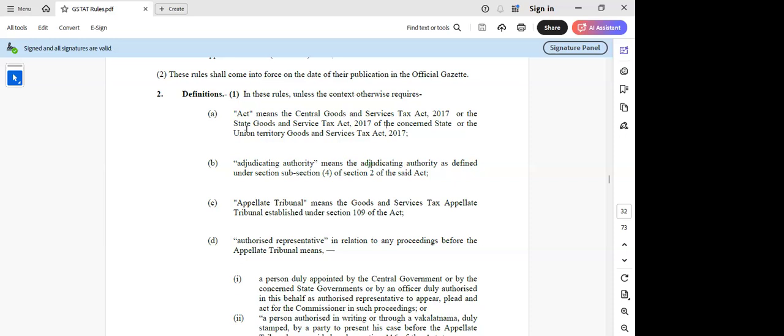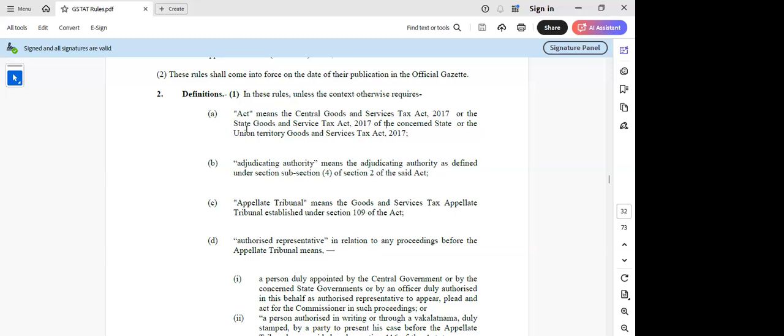And post this amendment, it is formed on the recommendation of the GST Council, but the date is yet to be notified, from the date as may be prescribed. Basically, the appeal will be filed to the GESTAT against the order from the first appellate authority or the revisionary authority, or based on the conduct and examination of anti-profiteering, which was recently amended in 2024. So these are the orders against which the appeal can be filed to the GESTAT.